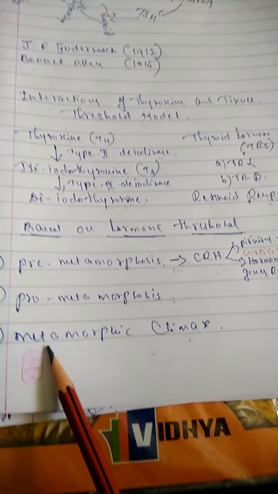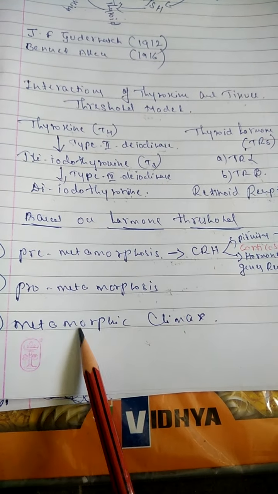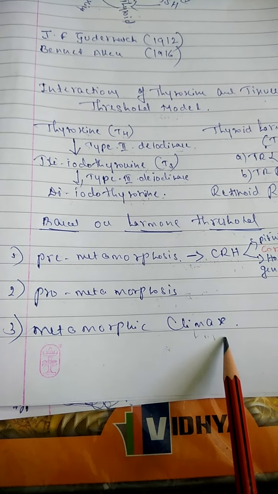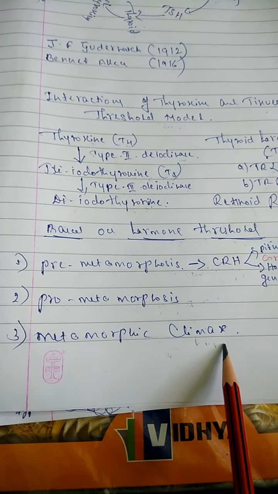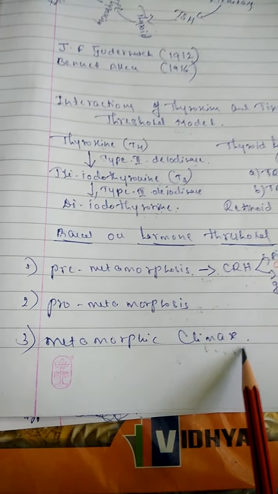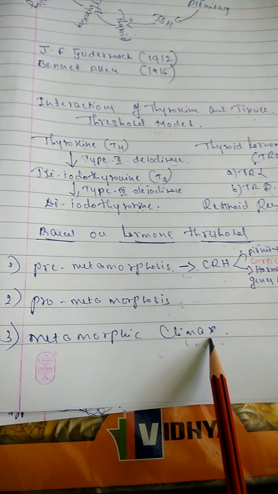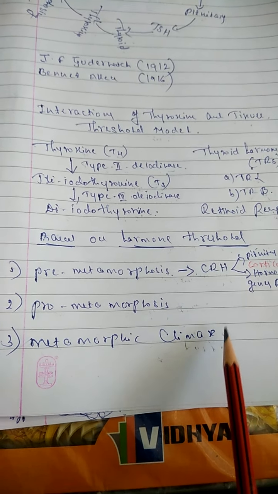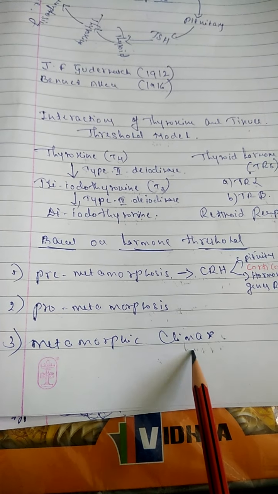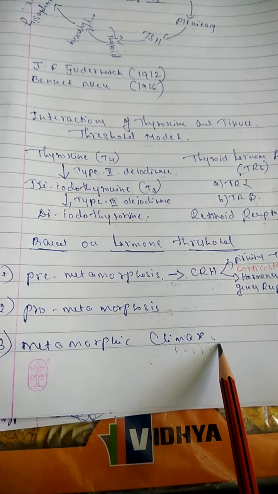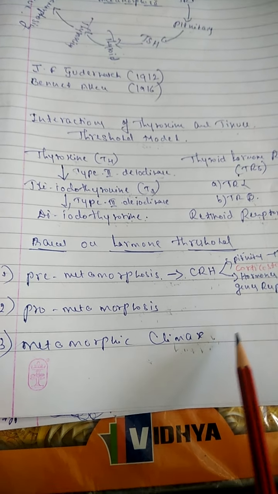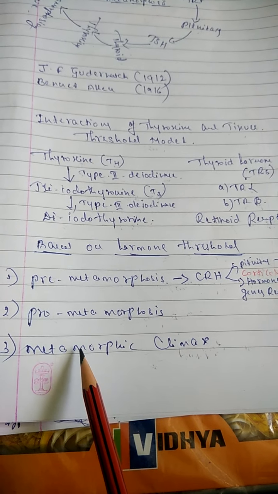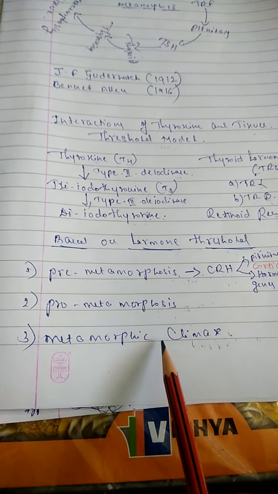Here I will show you that already in the metamorphic climax, the frog's brain has downregulated metamorphosis, because metamorphic climax means that all the growth and all the reabsorption have to take place already. In this case the transcription will be low, the transcription will be repressed, and the negative feedback takes place in the stage of metamorphic climax.